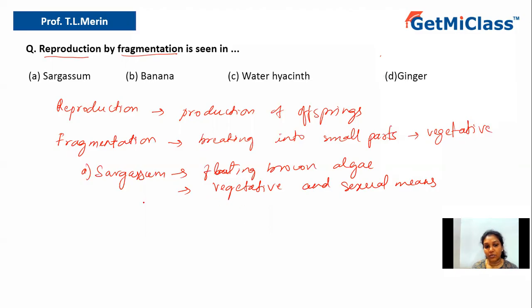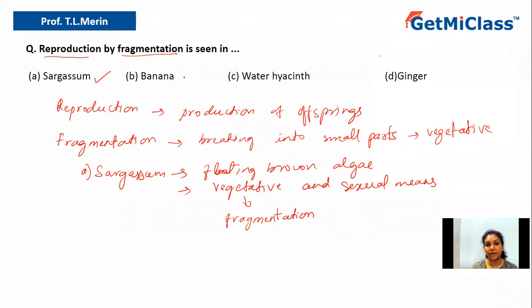Let us talk about vegetative reproduction in sargassum, which occurs by fragmentation, where the sargassum branches will break into smaller pieces and each piece will give rise to a new individual. That is what fragmentation is. Since the question is asking where reproduction by fragmentation is seen, of course it is seen in sargassum. So sargassum should be the right answer. So let us see other options.